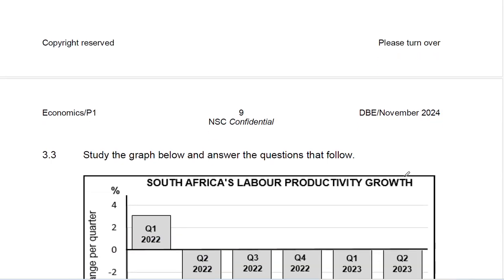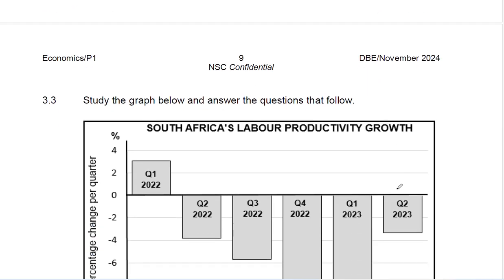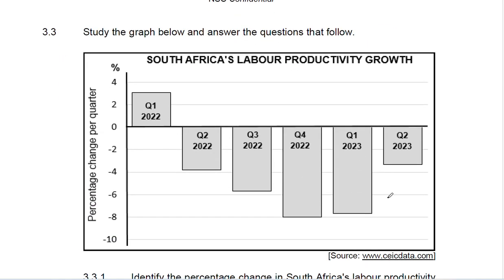As I've said again, 3.3 is also a data response. So what does it mean? We need to study the graph here, understand the graph, and then be able to answer the questions that will follow. Now let's just see what we have here. We need to study the graph below and answer the question that follow. Again, you study, then answer. So you do it in the sequence as it is stated. Study. After studying, you answer the question that follows.